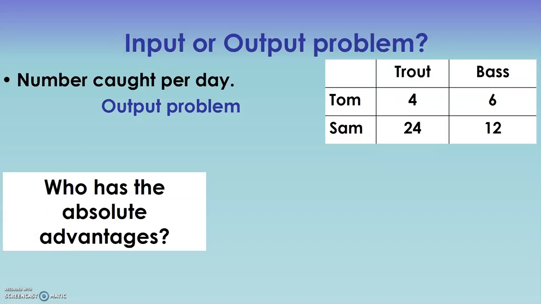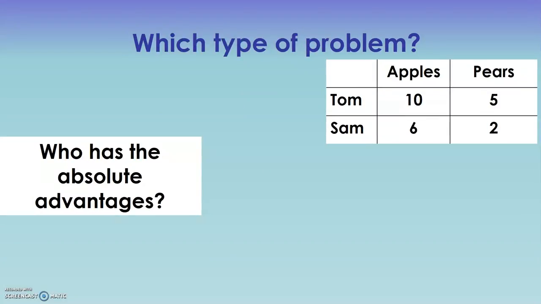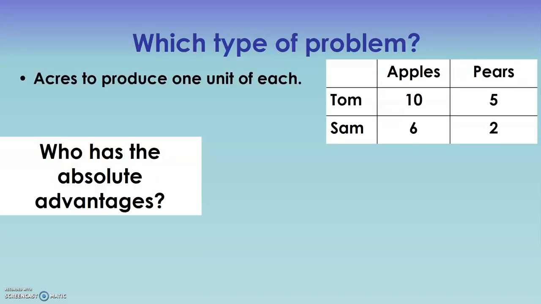Well, if Tom can catch 4 trout and Sam can catch 24, I would say that Sam has the absolute advantage. Same thing with your bass fish. Sam clearly has an absolute advantage. Tom needs to stop stomping around in the water and learn some skills from Sam. If we look at this one, we've got apples and pears. Tom and Sam have come back. If this is the number of acres it takes to produce 1 unit of apples or 1 unit of pears, this is going to be an input problem. So then who has the absolute advantage?